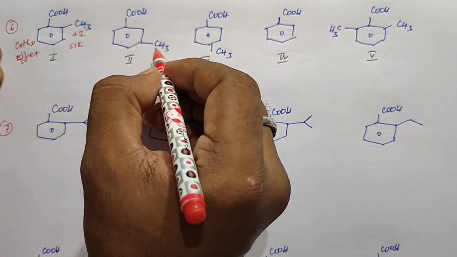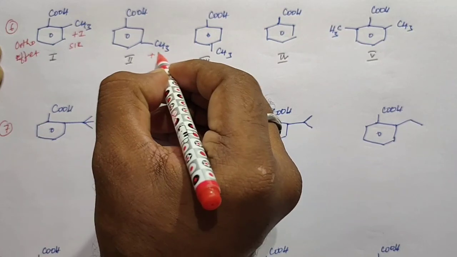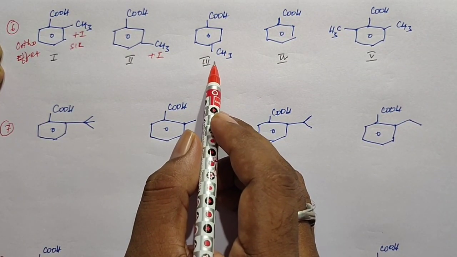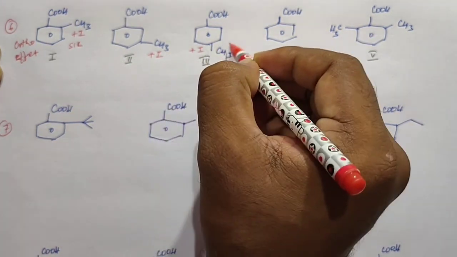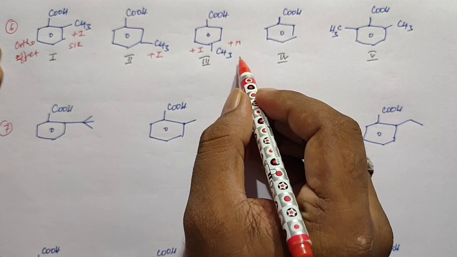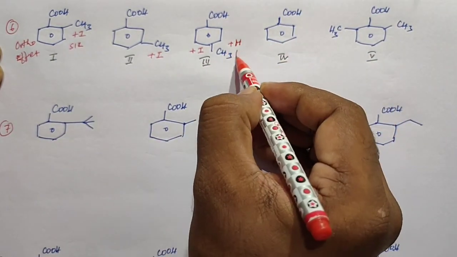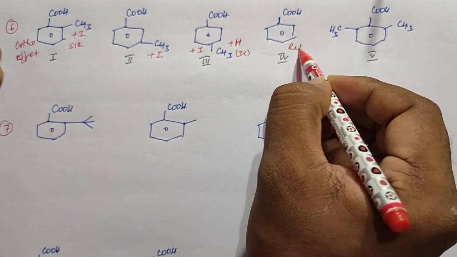When I go to the second structure, the methyl group is present at the meta position, so it just shows the plus I effect. In the third structure, the methyl group is present at the para position, so it shows both plus I and plus H effect, hyperconjugation. Here three alpha hydrogen atoms are present. The fourth structure is just a reference structure.